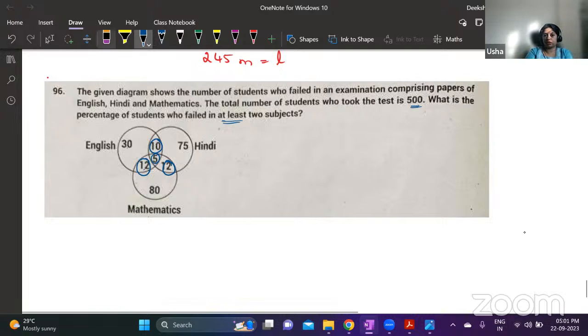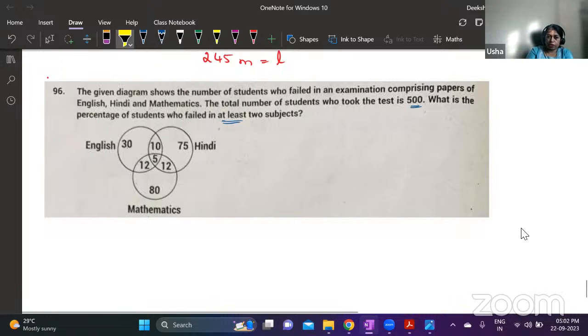Is that clear? See this part, 10 plus 5 gives you the number of students who have failed in both English and Hindi. And then this part, 12 plus 5, 17, gives you the number of students who have failed in English and Maths. But in this, 5 are there, right? So what we do is we take only these values.